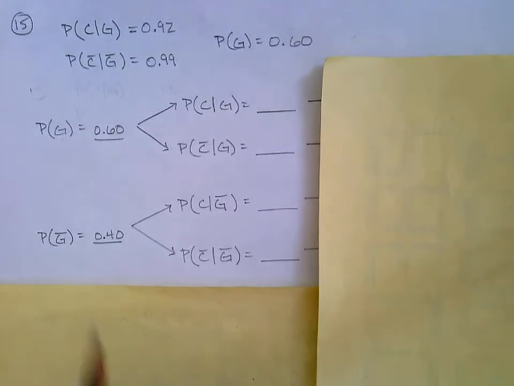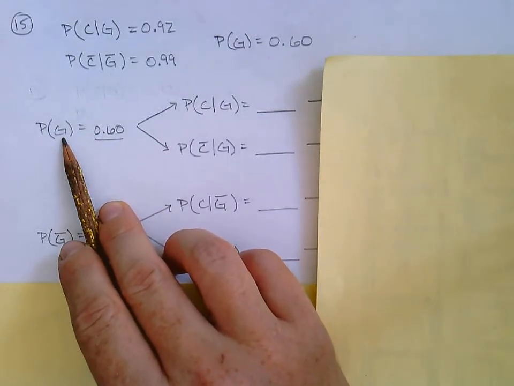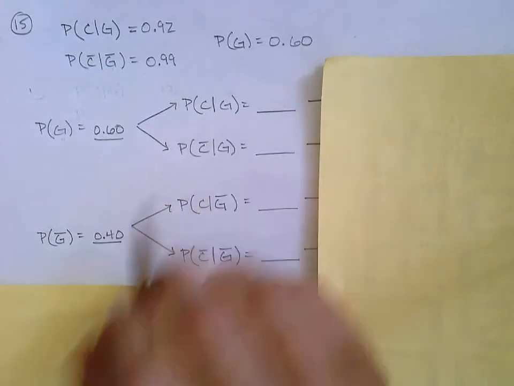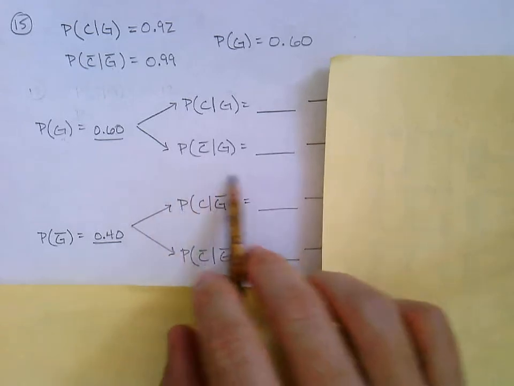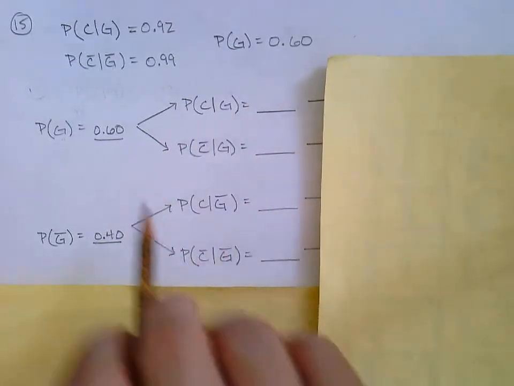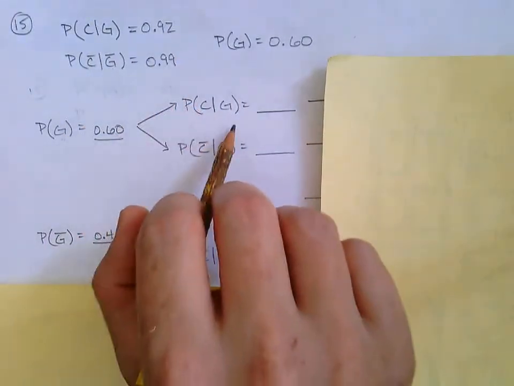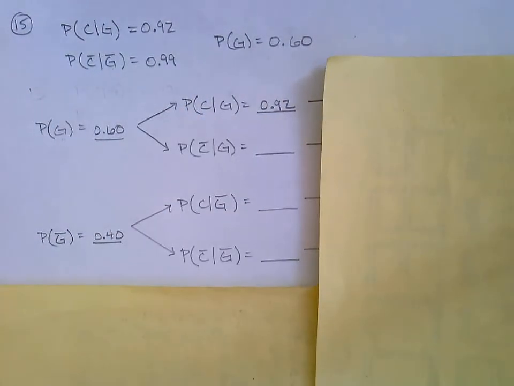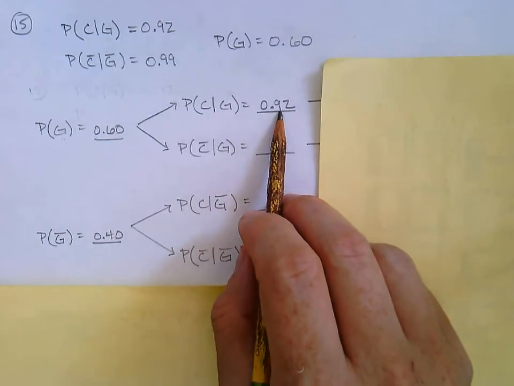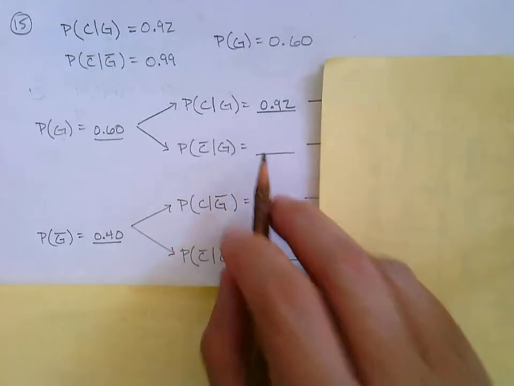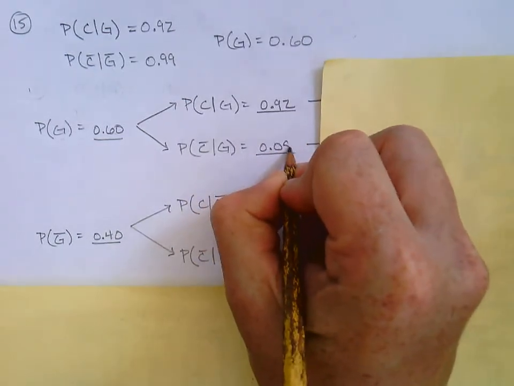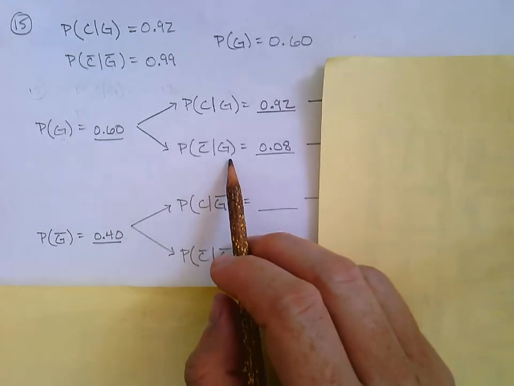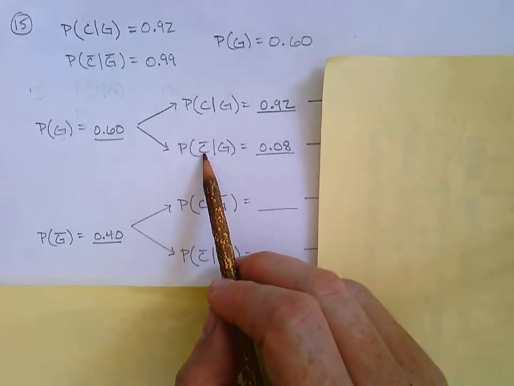And now we're going to say, all right, looking at the guilties, convicted given guilt, not convicted given guilt. Let's focus right here. We know convicted given guilt, and it's helpful to have written that out ahead of time. So we can just fill that right in, 0.92. So what does this one have to be? Well, 0.08, right? Because this is 100% of the people that are guilty. Some of them don't get convicted. They get away with it.